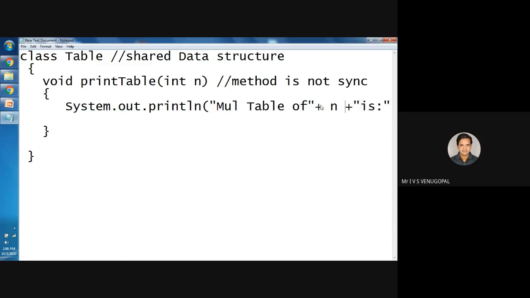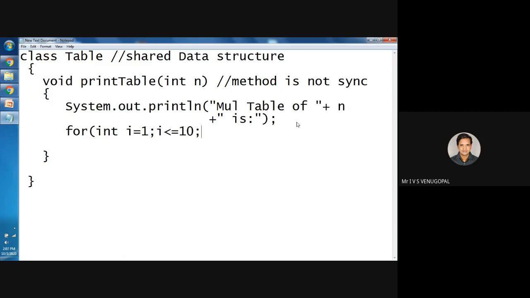I want to print the multiplication table of any number. For example, one thread will give one number, another thread will give another number. I want to print till 10: for int i equal to 1, i less than or equal to 10, i plus plus.